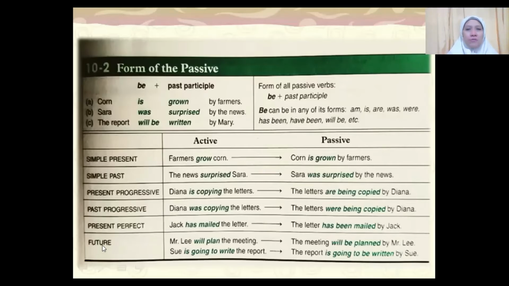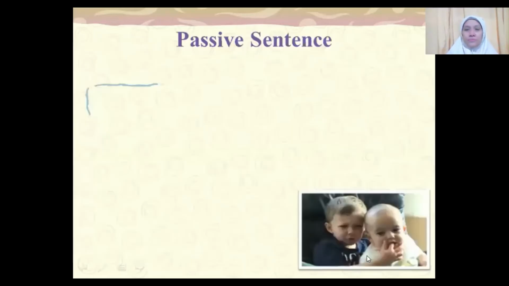Okay, and then the future. "Mr. Lee will plan the meeting." The passive sentence will be, "The meeting will be planned by Mr. Lee." Now, in here, for future tense, besides using "will," we can also use "to be going to." For example, in the active sentence, "Sue is going to write the report." Now, the passive will become, "The report is going to be written by Sue." The report is the subject, "is going to be," and then verb 3, "written."